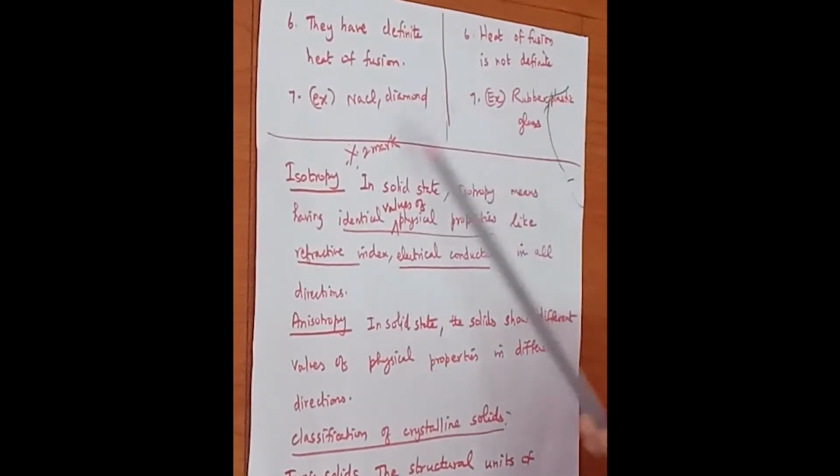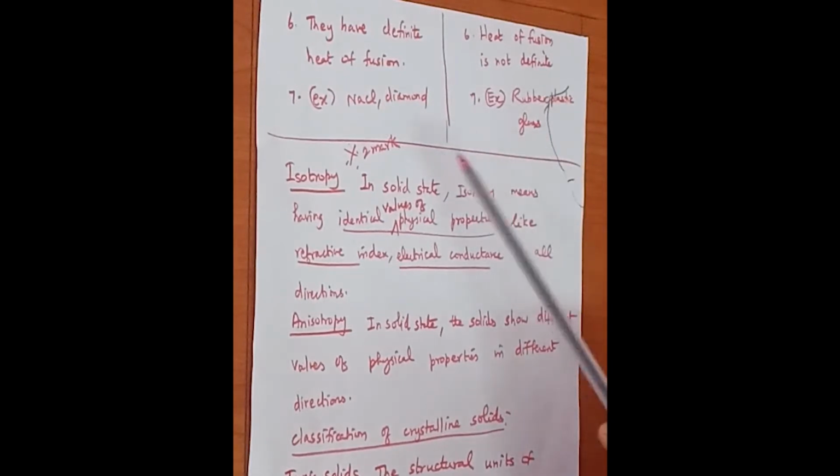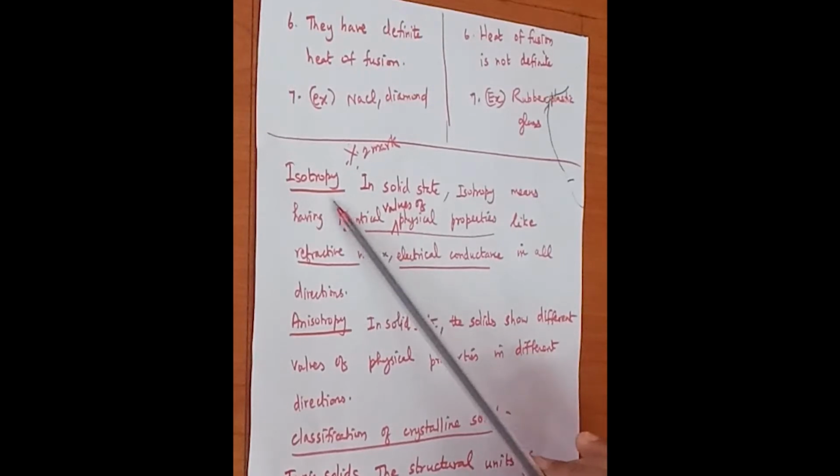The difference between crystalline solid and amorphous solid is an important 3-mark question. It may be asked even in 5 marks. So I want you to study all the 6 differences between crystalline solid and amorphous solid. Next we shall see what is isotropy.